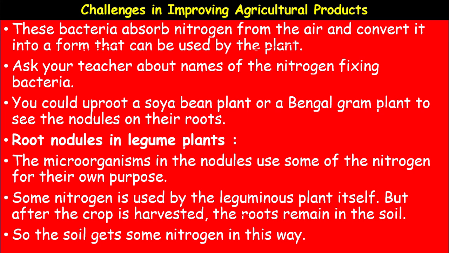So, the soil gets some nitrogen in this way. Growing these leguminous crops alternating with cereals is a good practice. In the crop rotation method, we can use these leguminous plants, and even in mixed cropping we can use these leguminous plants.